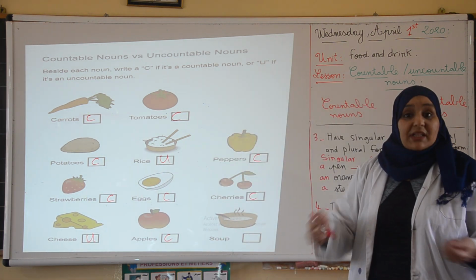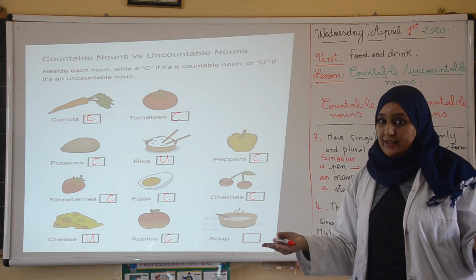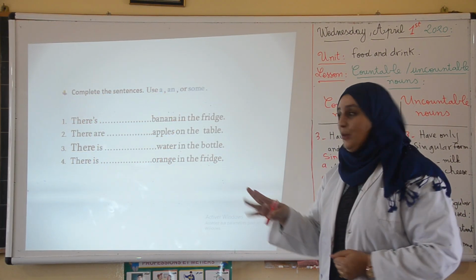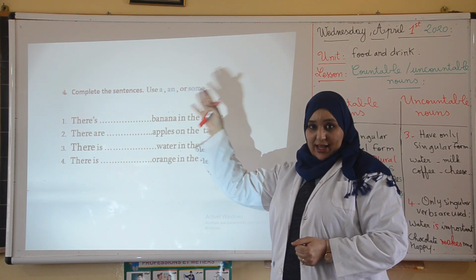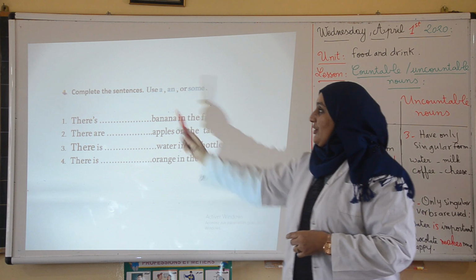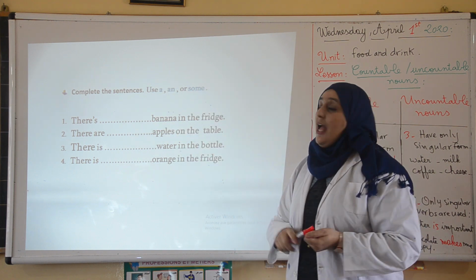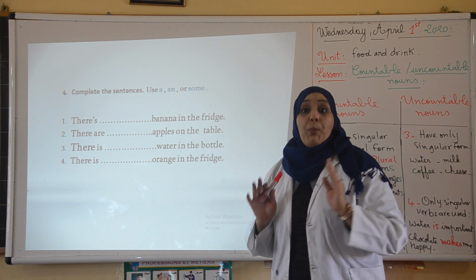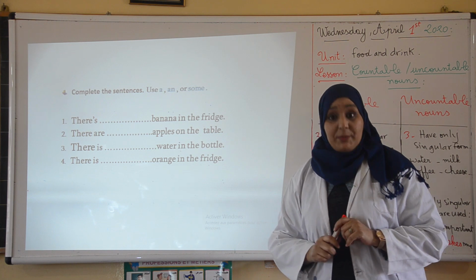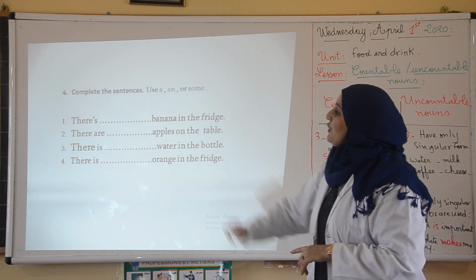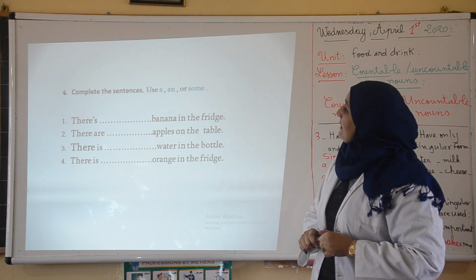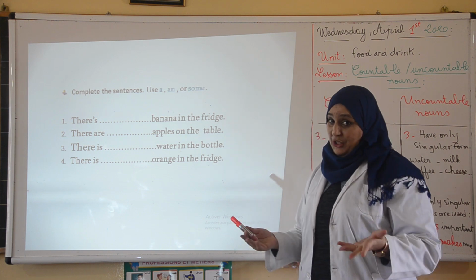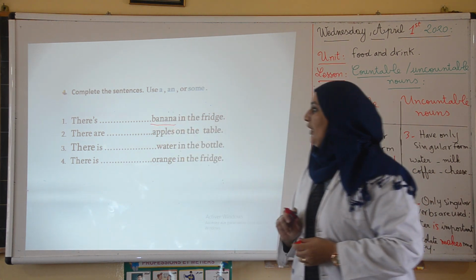No, it is uncountable. Apples, same thing as tomatoes. Countable. Soup, it's a liquid. Is it countable or uncountable? It is uncountable. Good job. Exercise number 2. You complete the sentences using a, an, or some. And you know, we use a and an for singular countable, and we use some for plural countable and uncountable, right? For positive statements, affirmative statements, some, remember. So, sentence number 1. There is banana in the fridge. Do we say a, an, or some? It is singular, right? Banana is singular.